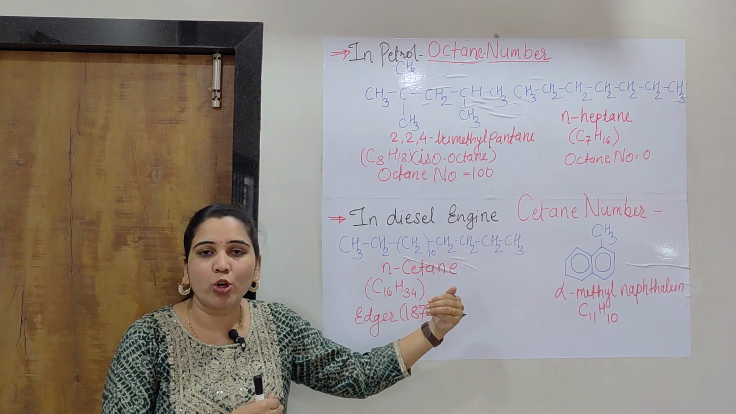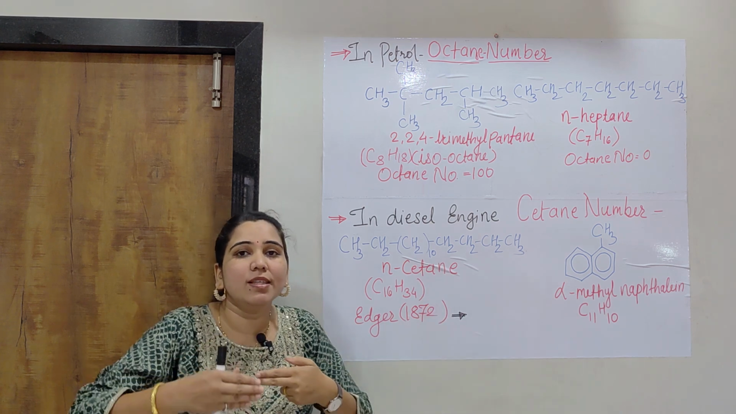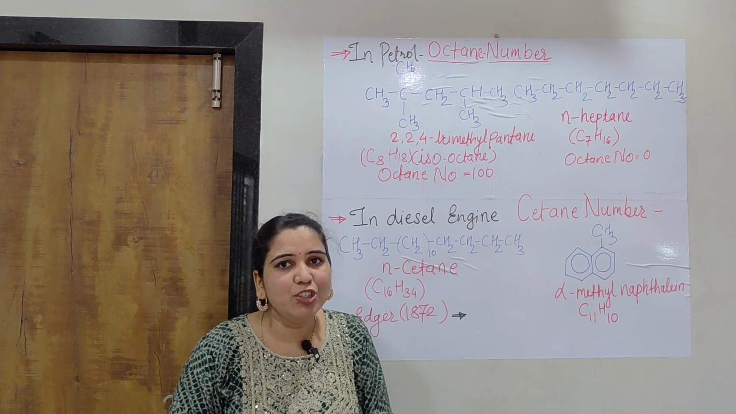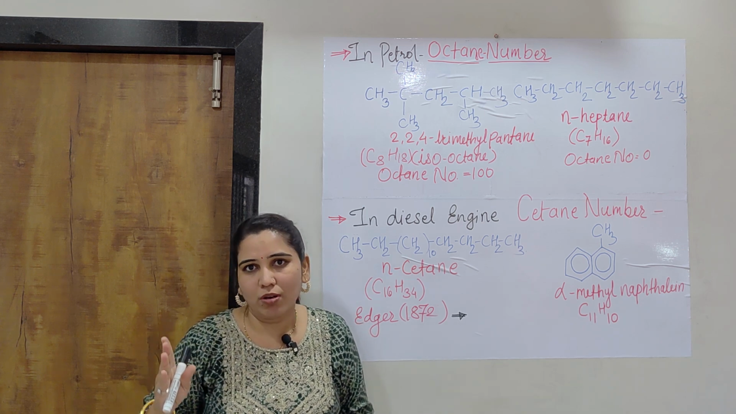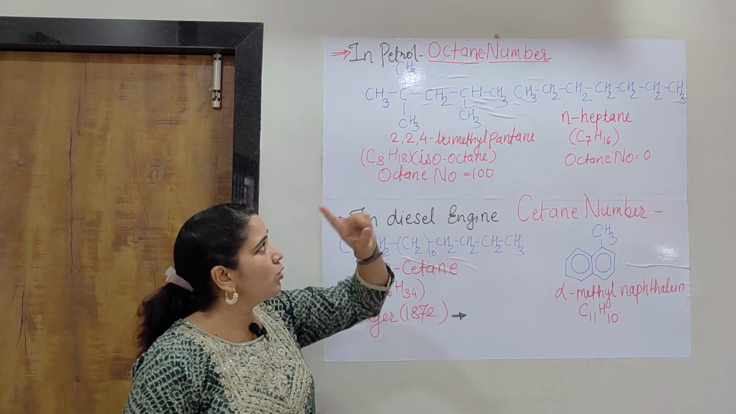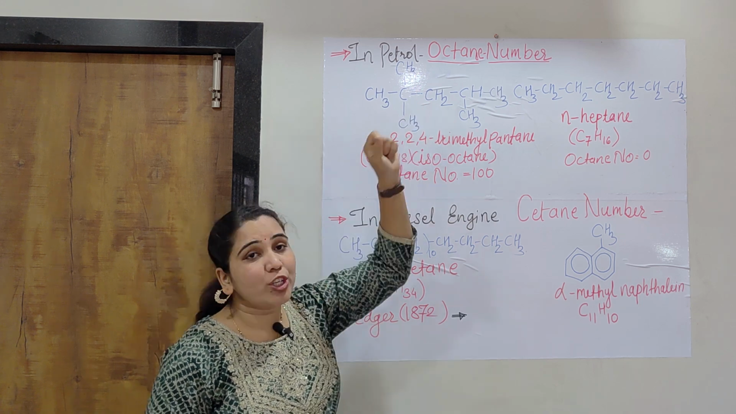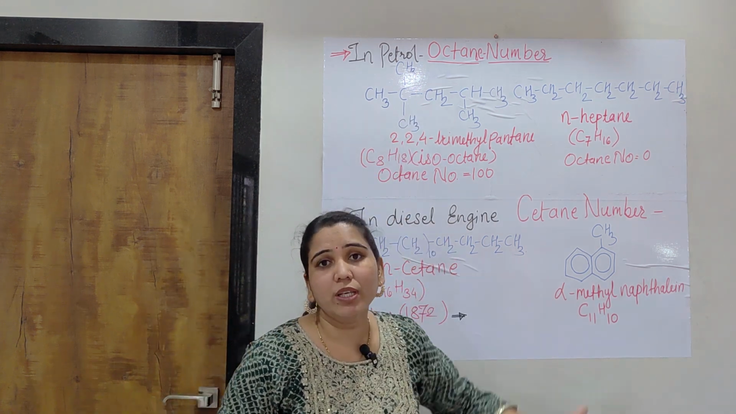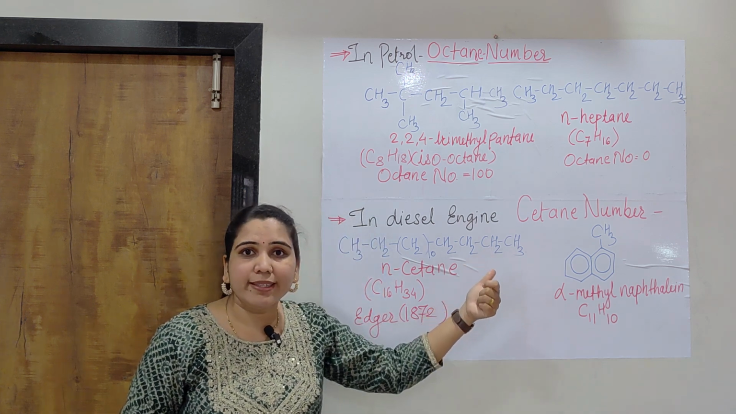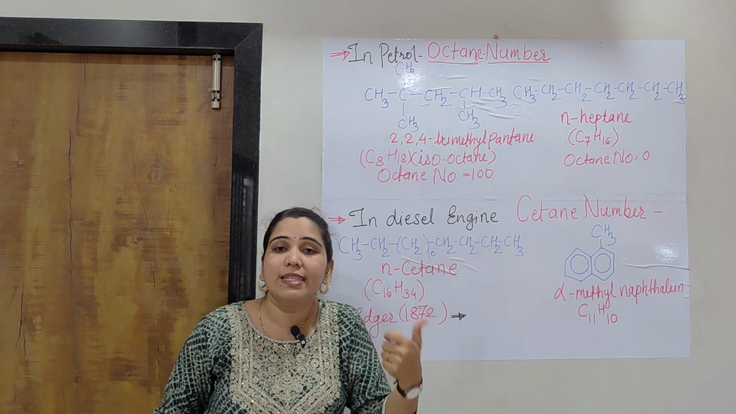Today our topic of discussion is octane number and cetane number. We will study octane and cetane number and then see how they are related to knocking tendency in the diesel engine as well as in the gasoline engine. The octane number is related to the gasoline engine, that is the petrol engine, while the cetane number is related to the diesel engine.